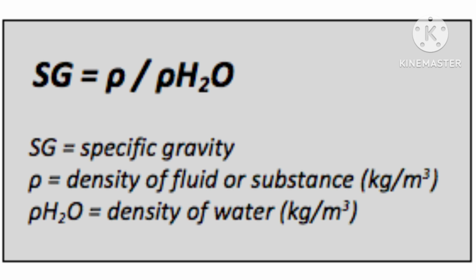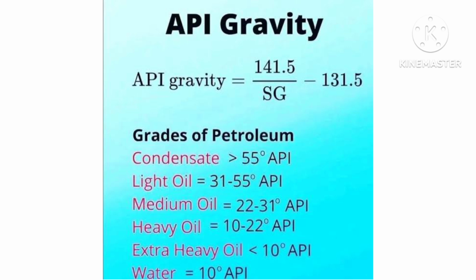If we put specific gravity of water 1 in the above formula, then API gravity is equal to 141.5 upon 1 minus 131.5. API gravity of water will be 10 according to the above formula. So, it indicates that API gravity is inversely proportional to specific gravity of sample at 60 degrees Fahrenheit and vice versa.